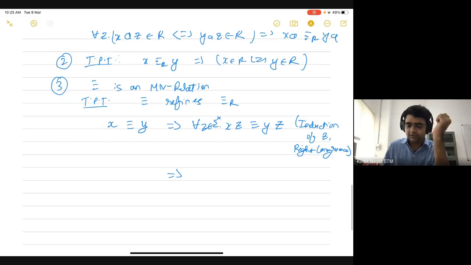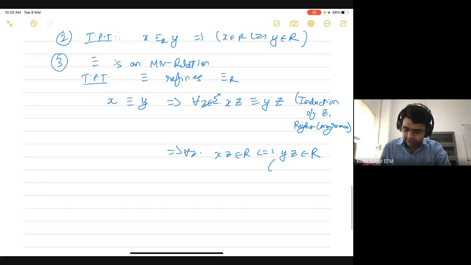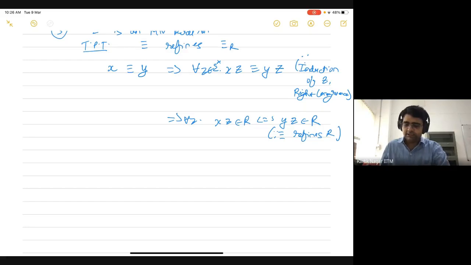And here we can then use the fact that since it's an MN relation, it's also going to refine R itself. Which means that for all Z, XZ belongs to R if and only if YZ belongs to R. So this is from the fact that this relation refines R. And then we are done, because this is exactly the definition of this relation. So this would mean that X and Y are also related to each other by this relation.